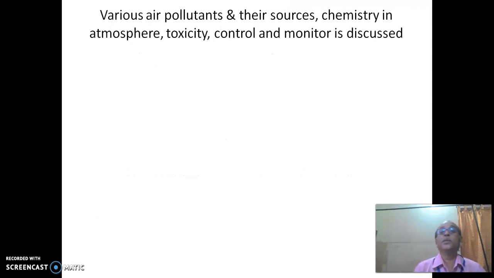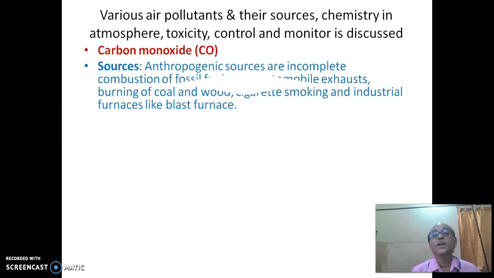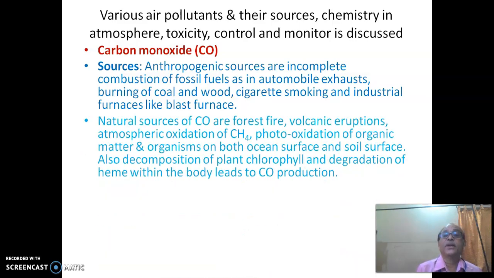Then various air pollutants and their sources, chemistry, atmospheric toxicity, control and monitoring are discussed. Carbon monoxide sources: anthropogenic sources are incomplete combustion of fossil fuels as in automobile exhaust, burning of coal and wood, cigarette smoking and industrial furnaces like blast furnaces.